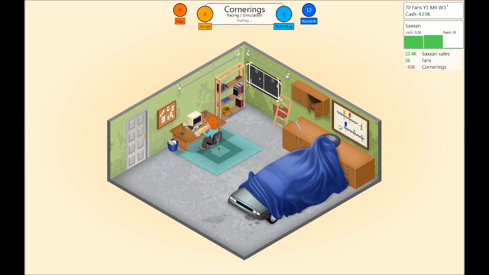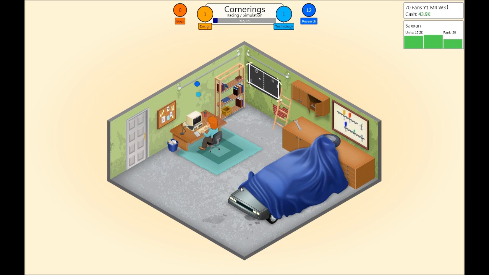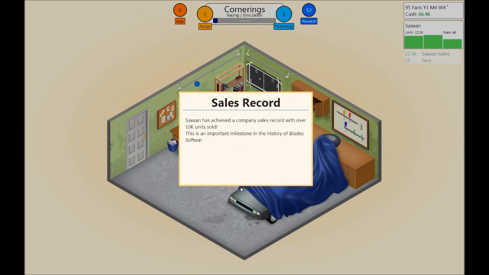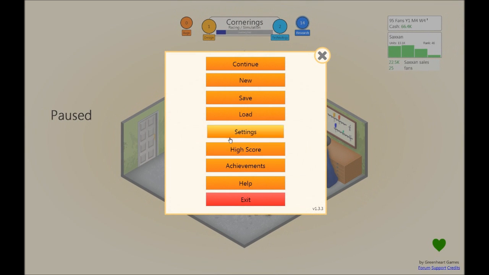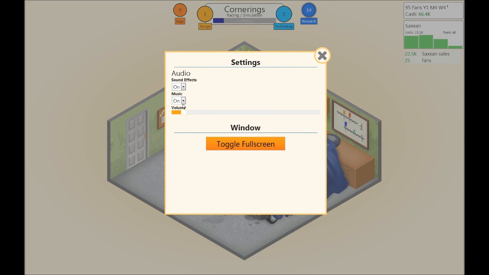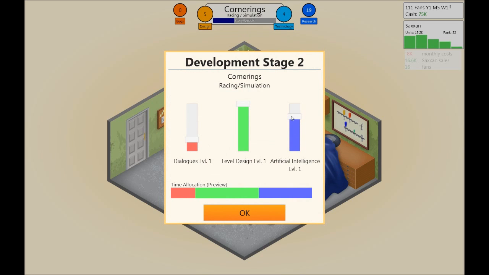Development cost 30,000 so far, but we're making back money. Again, we don't need story or quest. Gameplay I want it to be high, but also maybe engine, working on that for a bit. 10,000 units sold. That's good for the first game. Let me go here again to really lower this volume. Maybe I turn it off. That's better. Then I don't have to keep shouting or speaking over the sound of the game.